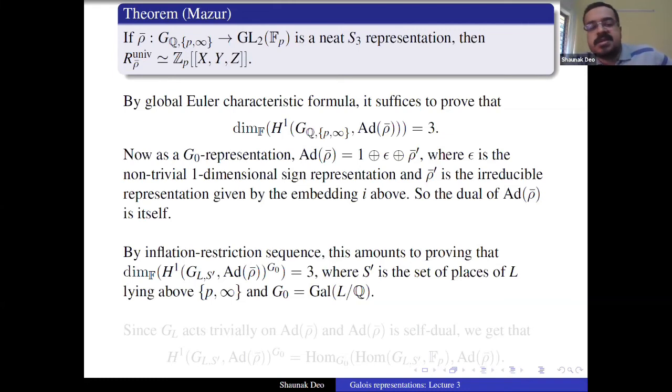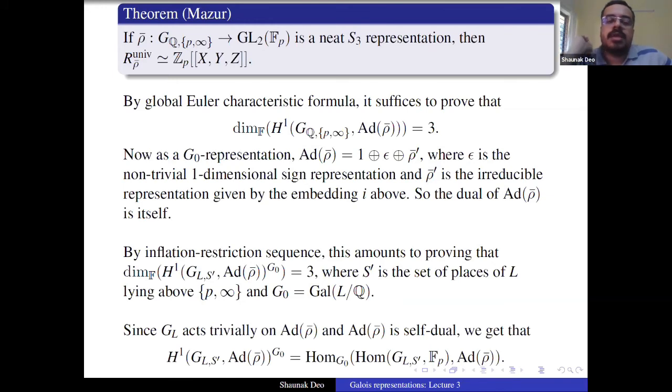So therefore, we can use inflation restriction to conclude that this H1 of G_{Q,P,infinity} with coefficients in ad rho bar is actually isomorphic to H1 of G_{L,S'} with coefficients in ad rho bar, fixed by G naught, where S' is the set of places of L which lie above P and infinity, and G naught is the Galois group of L over Q. Inflation restriction just says that we need to compute the dimension of H1 of G_{L,S'} with coefficients in ad rho bar, which is fixed by G naught. There is an action of G naught on this, and the subspace which is fixed by it has dimension 3. And G_{L,S'} acts trivially on ad rho bar, and ad rho bar is self-dual.